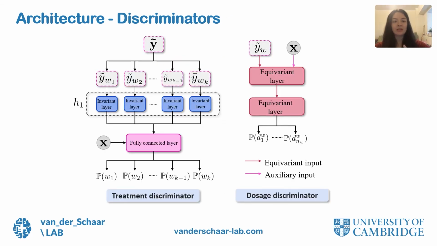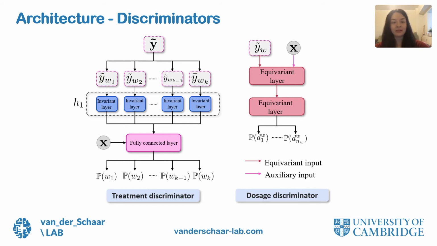To ensure that the discriminators can act as functions on sets of the randomly selected dosage outcome pairs, we build them as permutation invariant and permutation equivariant neural networks. In particular, the treatment discriminator receives all of the sets of dosage outcome pairs, one set for each treatment, and outputs a probability for each treatment. That is, there is only one output corresponding to each set. Thus, to build the treatment discriminator, we treat each input set of dosage outcome pairs as a vector, but we require that the output of the discriminator be invariant to the ordering of the elements in the set.